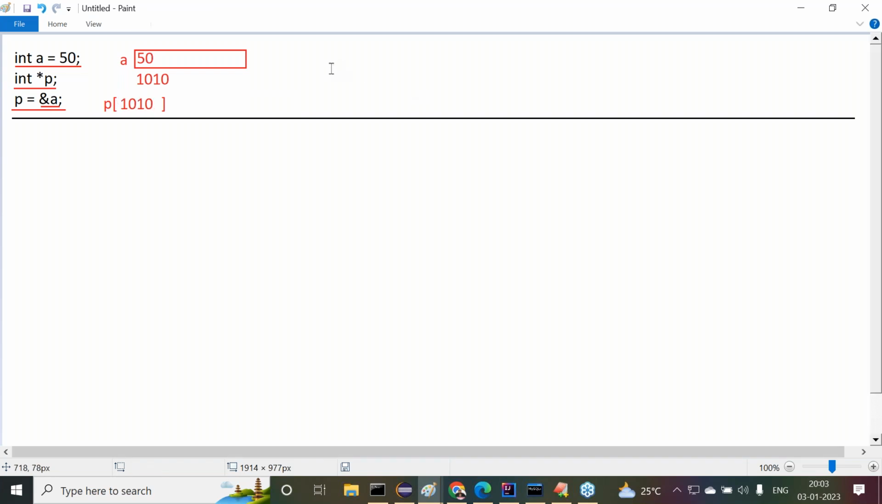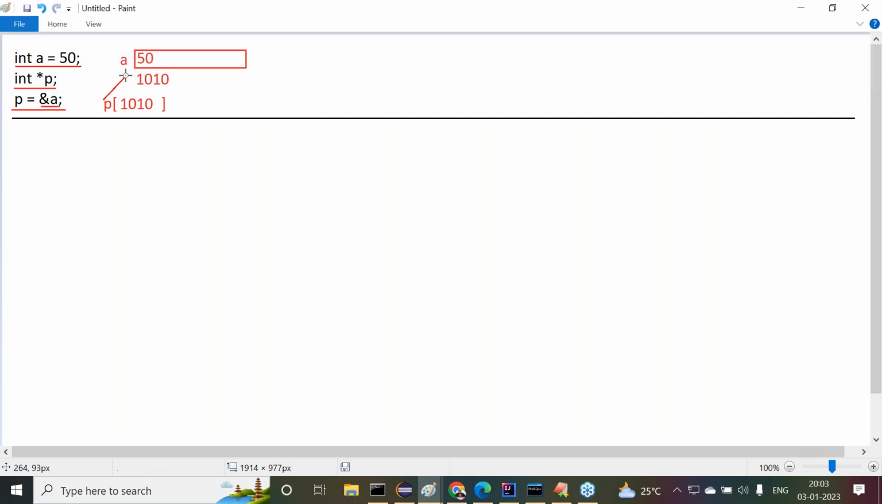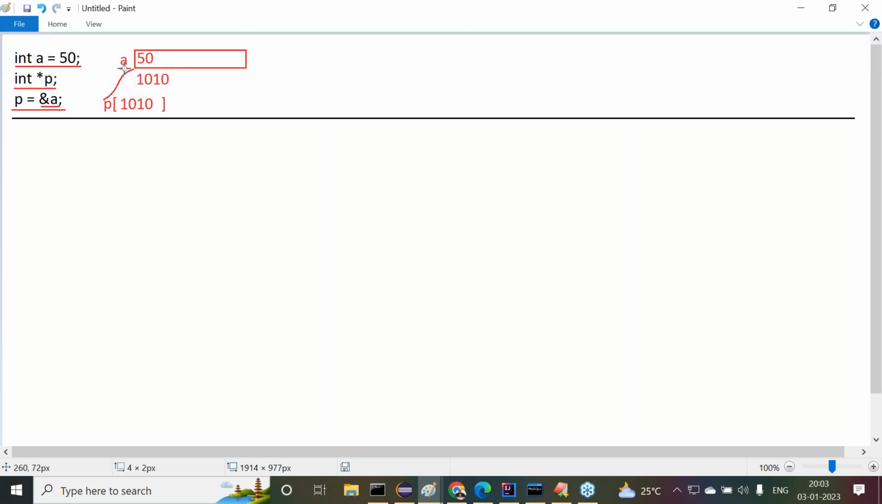Then automatically the p variable will have the address location 1010. Indirectly, the p variable is referring to this address location, that means this particular data, in this way. This is what happens internally in C and C++ when we declare and initialize a pointer variable. Yes, sir. All of you are getting clarity now?